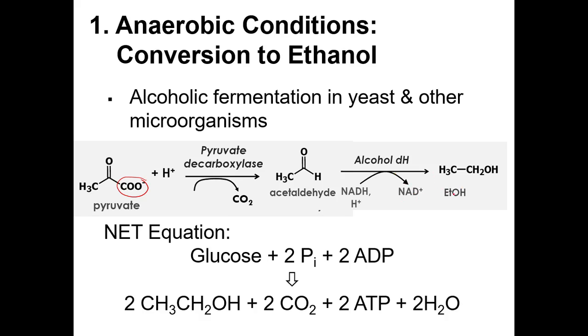So after that, mafo-form na yung ethanol ninyo. So the key point here is that in anaerobic condition, walang oxygen, your pyruvate is sequentially two-step converted into ethanol.